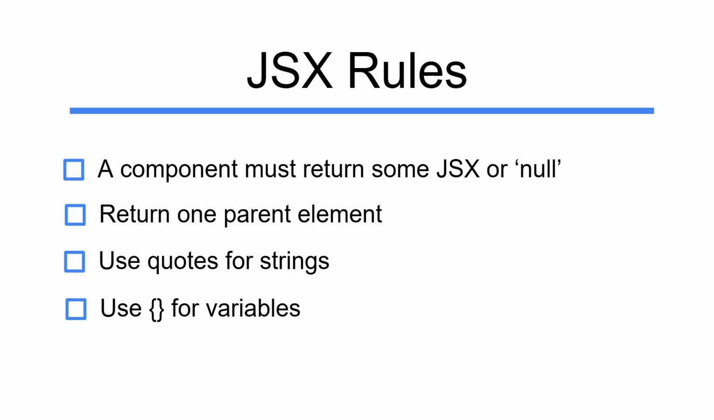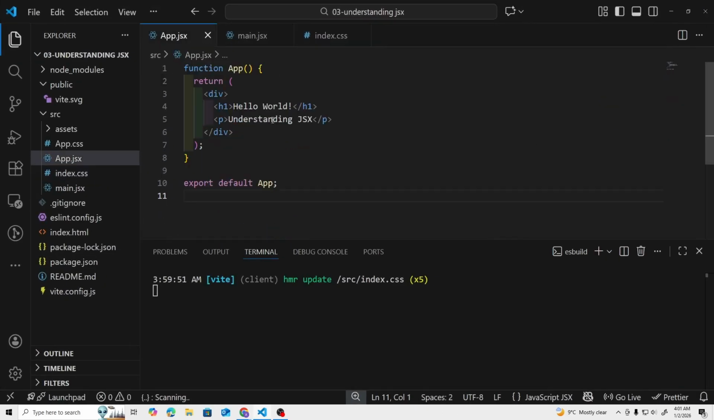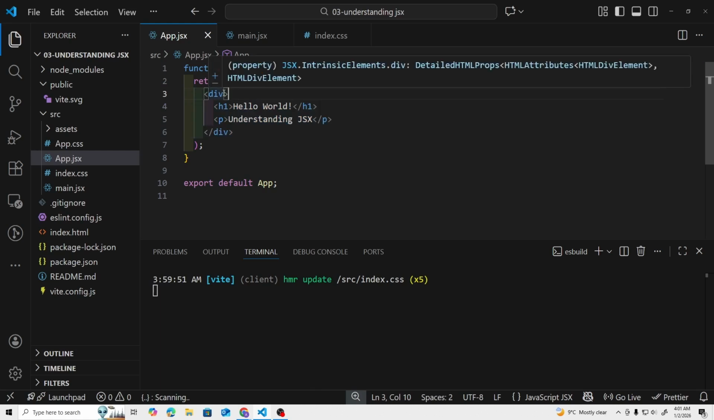So now let's jump to VS Code, where we will write some code to understand the differences between HTML and JSX. So inside of my VS Code, we have the same code from our previous video where we are returning this div, and inside of which we have a heading and a paragraph. So this is called JSX, and it seems like HTML, but there are certainly some differences, and we will be discussing those as well.